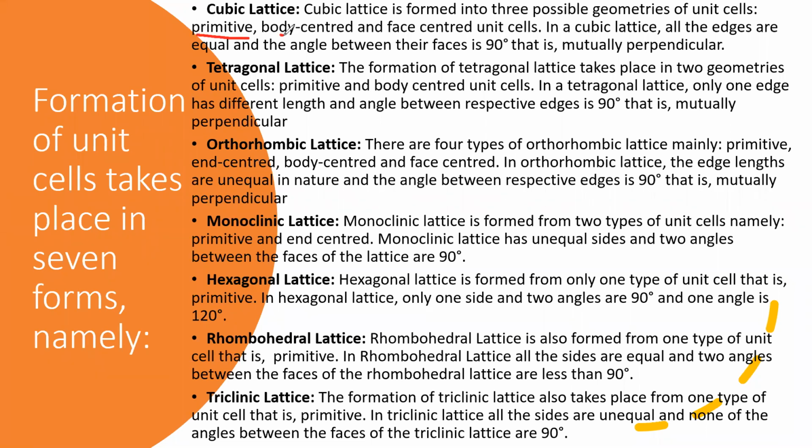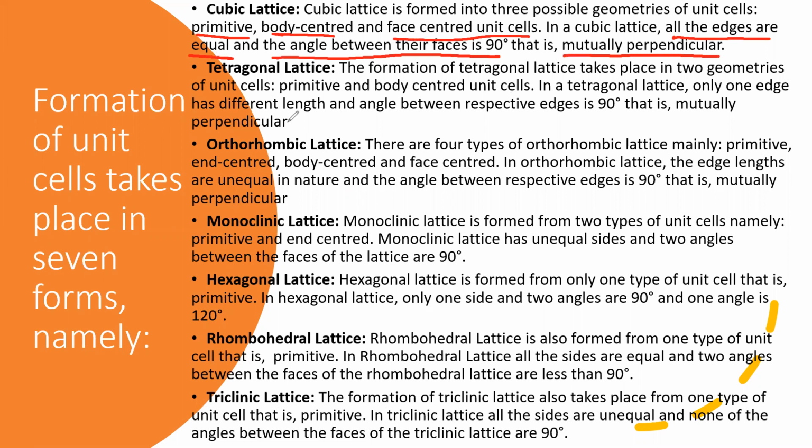So, very important: the cubic lattice contains all 3 unit cells, primitive, body centered, and face centered, and the angle between their faces is equal to 90 degrees, that is, mutually perpendicular.